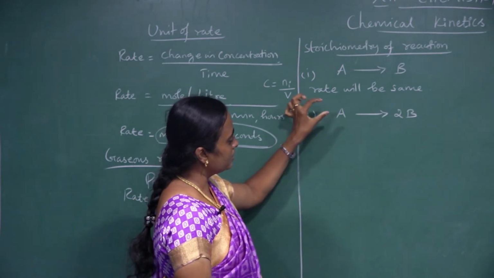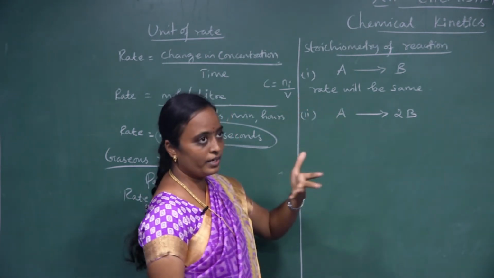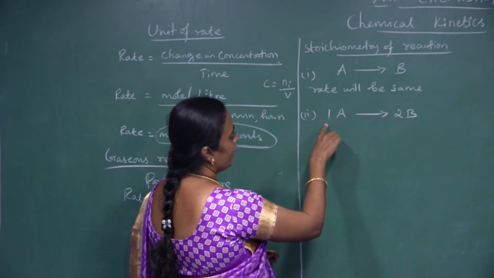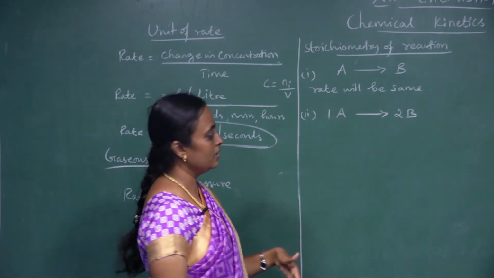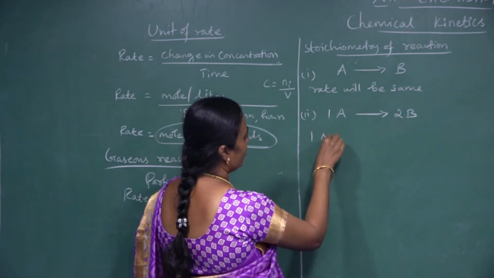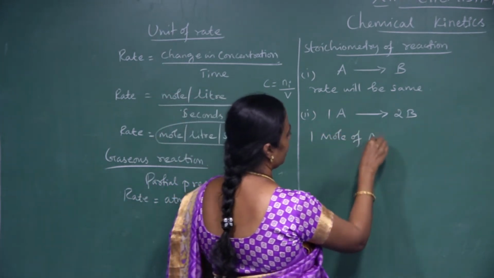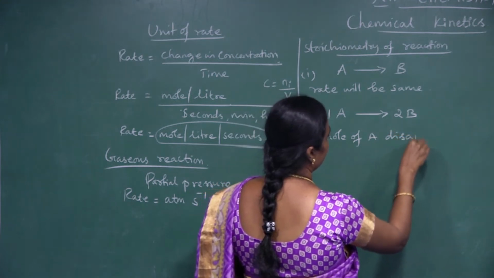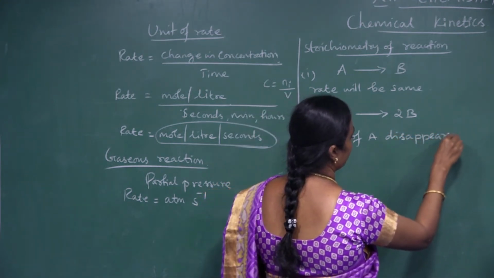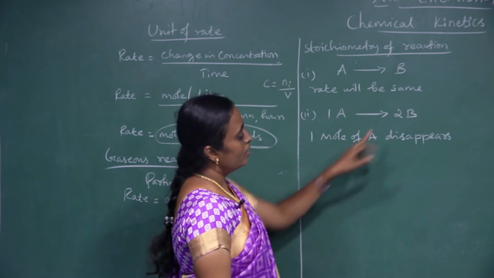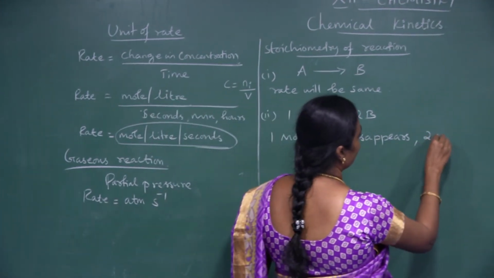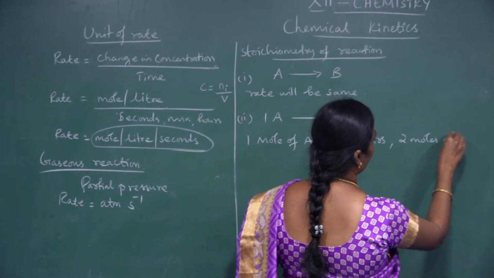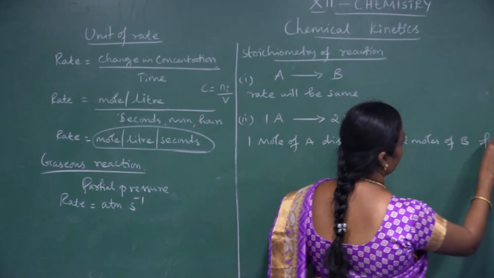If 1 mole of A disappears, 2 moles of B will be formed.